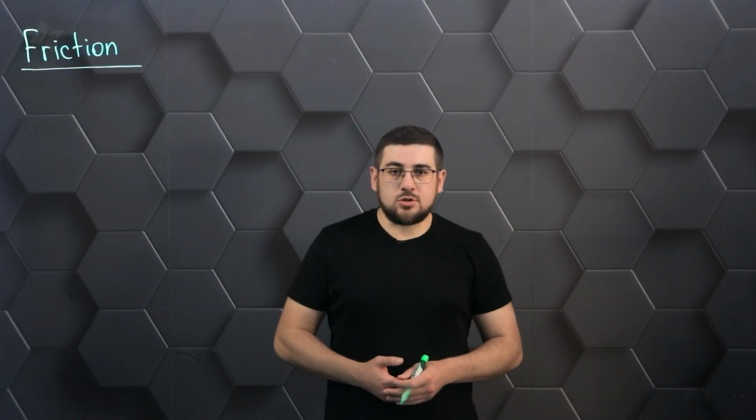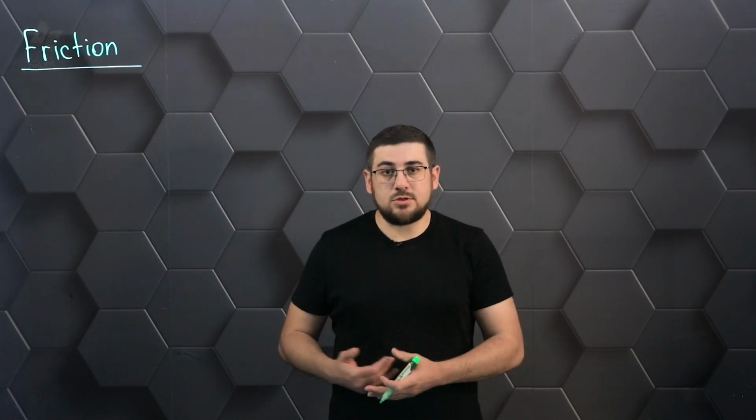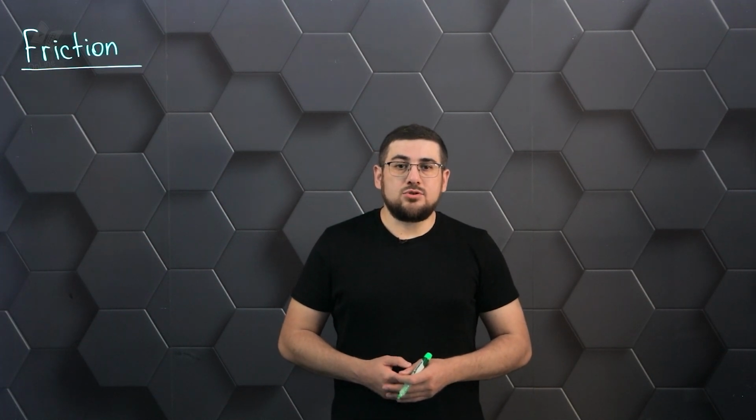Here we are talking about a type of friction called rest friction. Rest friction is a frictional force that keeps bodies from moving relative to each other and works when bodies are not moving relative to each other. There is another friction force that occurs when bodies start sliding one on the surface of the other, and we call it sliding friction. All these are examples of interaction of two surfaces with each other, and our task today will be to see what laws describe this interaction.